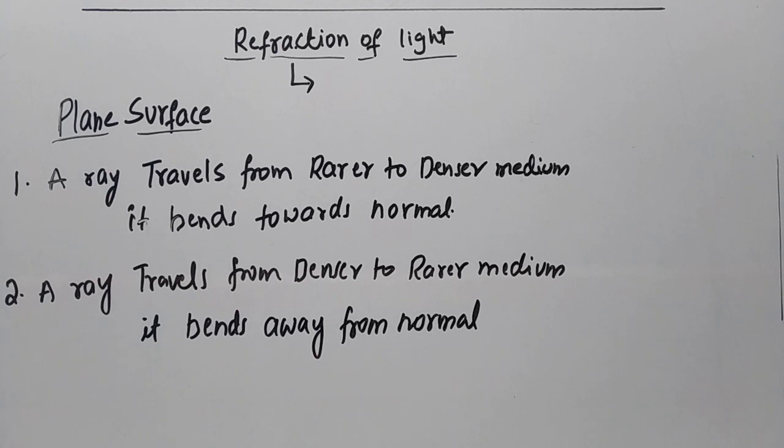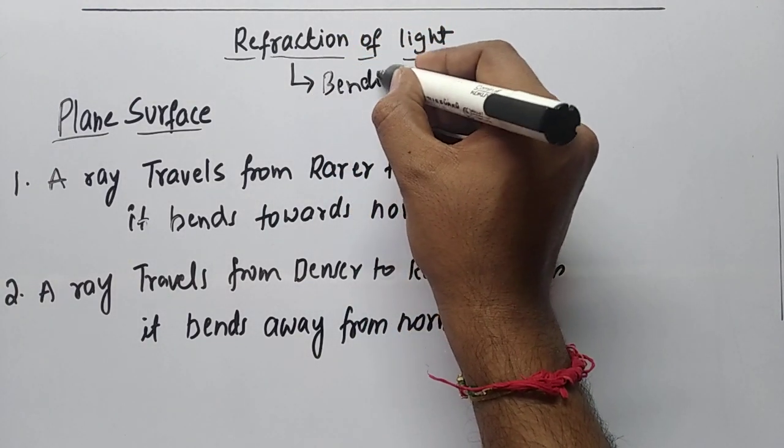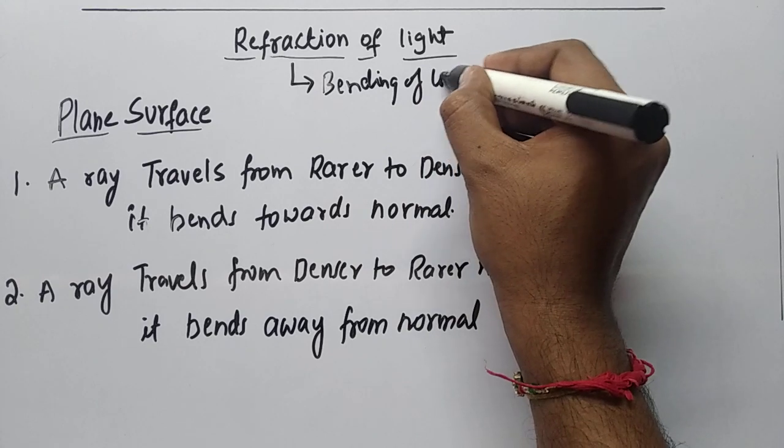So what is a refraction of light? First of all, let me explain the definition. Refraction is nothing but the bending of light at the boundary of two mediums. You can remember that refraction is nothing but bending of light.